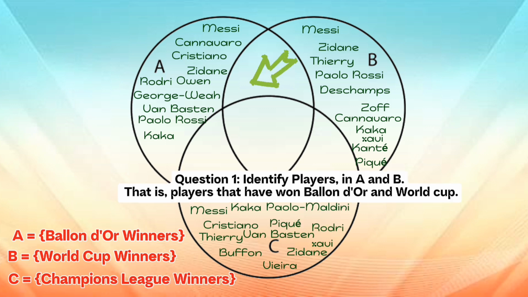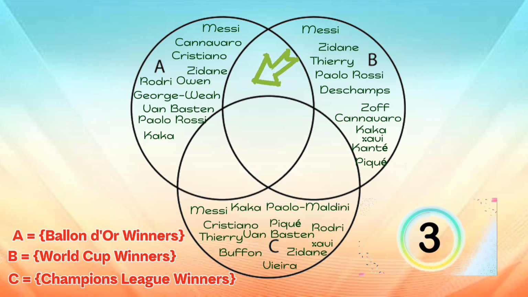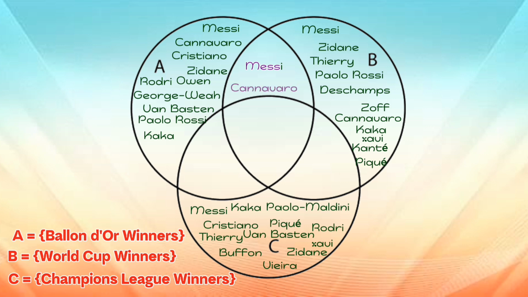Question 1. Identify players in A on B. That is, players that have won Ballon d'Or and World Cup. Messi, Cannavaro, Zidane, Paulo Rossi, Kaká.